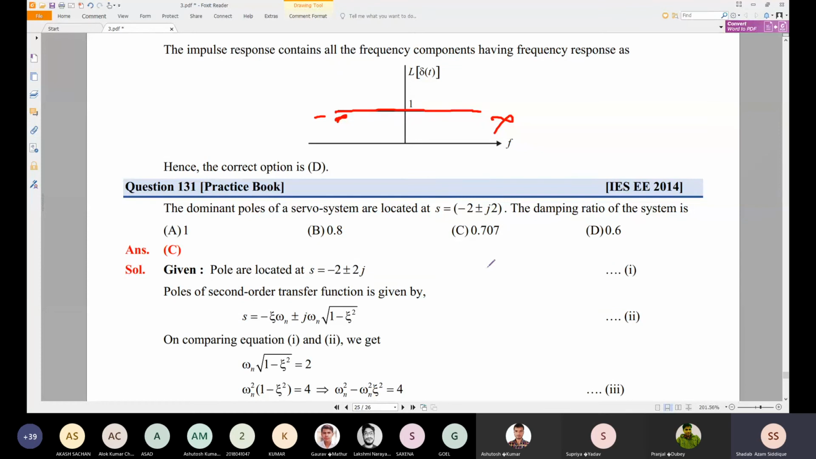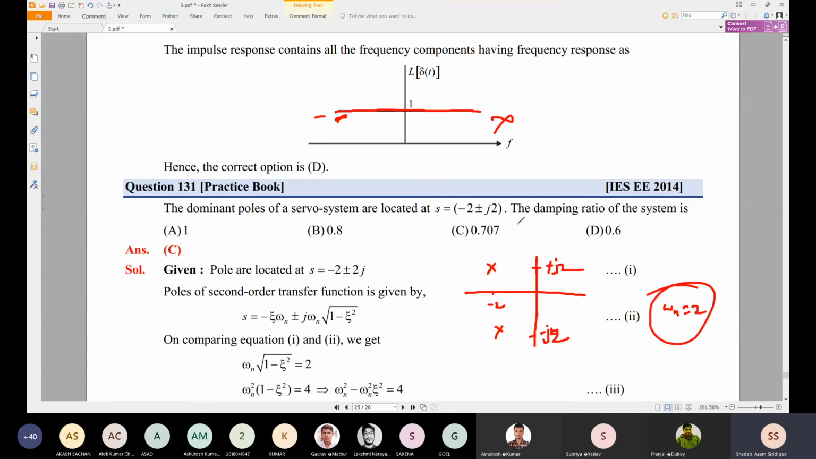One more problem which is given: the dominant poles of a servo system are located at s equal to minus 2 plus or minus j2. So the location of the pole is minus 2, and plus or minus j2. So omega n is nothing but 2.